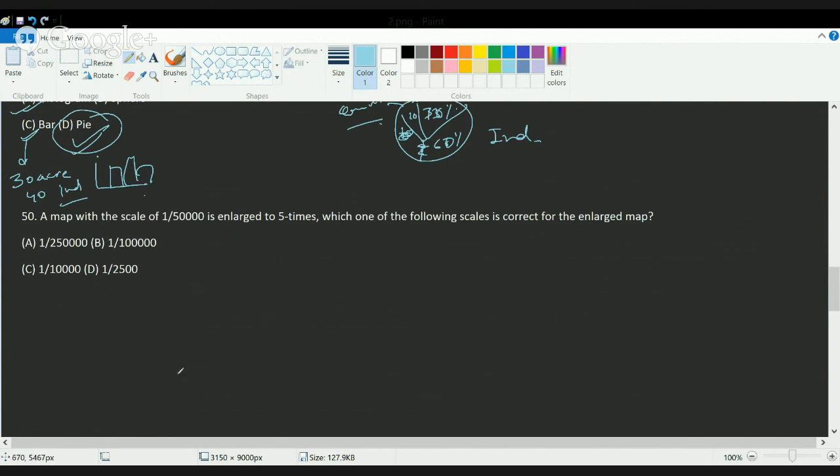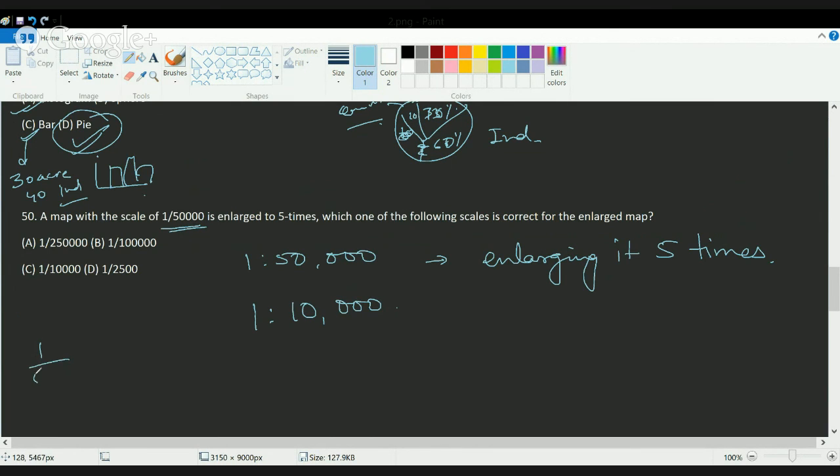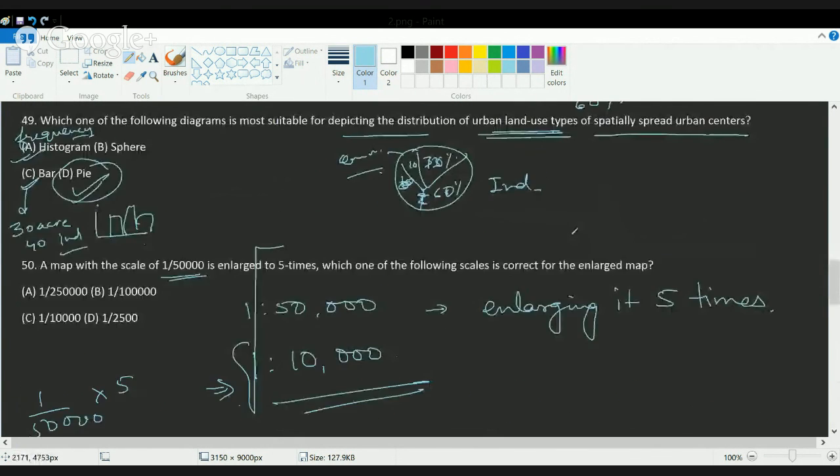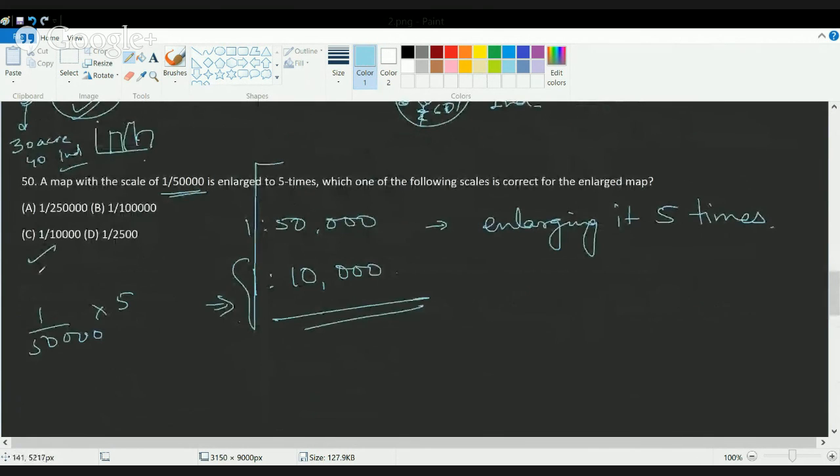Okay, and the last question here is based on enlargement and reduction of maps. So it's a very important question. In this case, you have a map at a scale of 1:50,000 and you are enlarging it 5 times. So when you are enlarging it 5 times, the new ratio would be 1:10,000. So I can say 1 by 50,000 into 5. That will give you 1:10,000. So the new enlarged map would have a scale of 1:10,000. That would be the answer for the last question here.